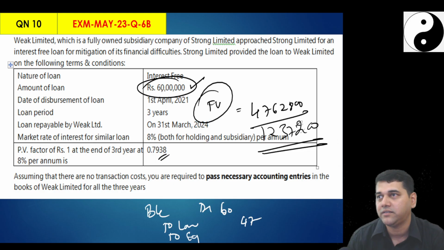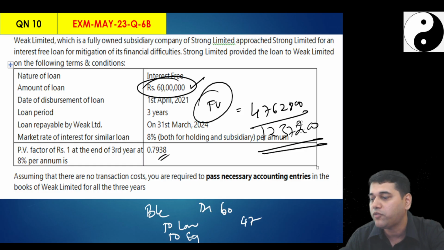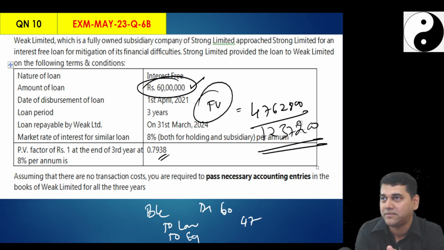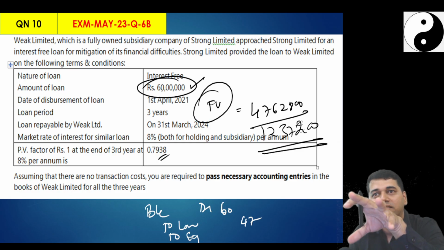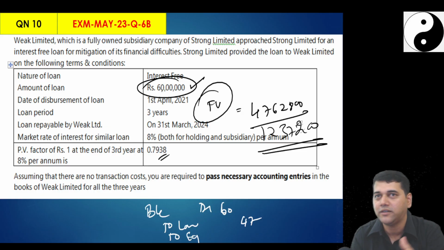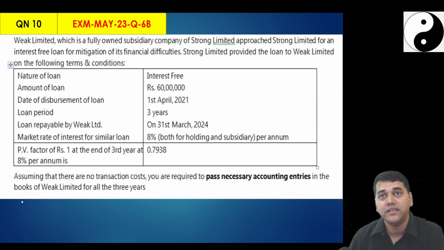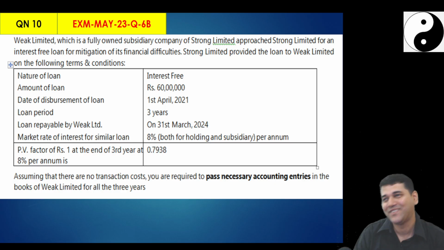And my mistake is, this is actually in the books of weak. That means for them it is a financial liability. And I clubbed this in the financial asset part. In the exam, anyhow, something mistake also turns out to be a thing. I made one more mistake, that I discussed all these things. I should have told, please solve this. Anyhow, going forward, I will not make this mistake.